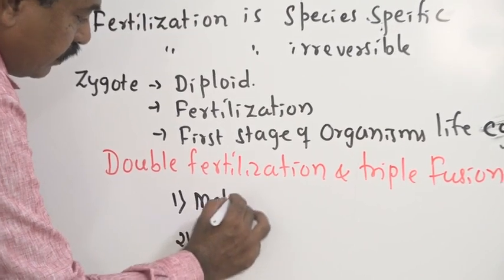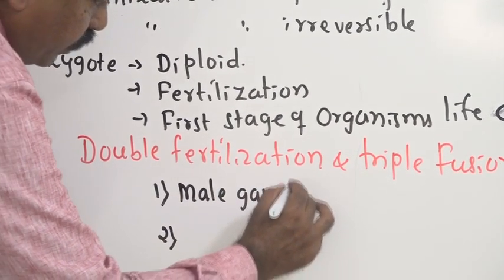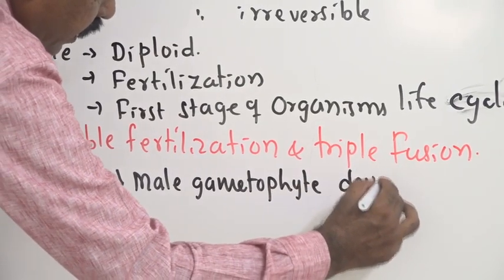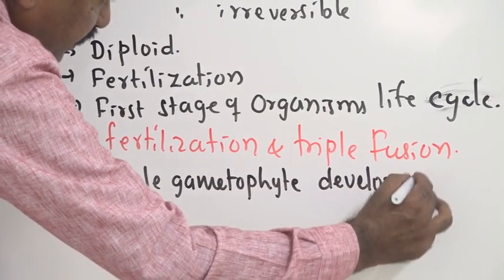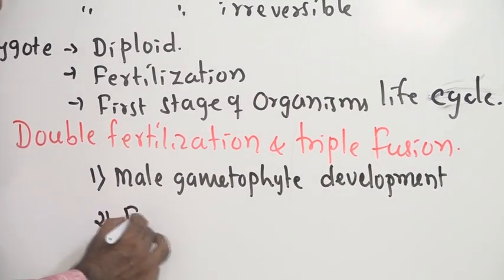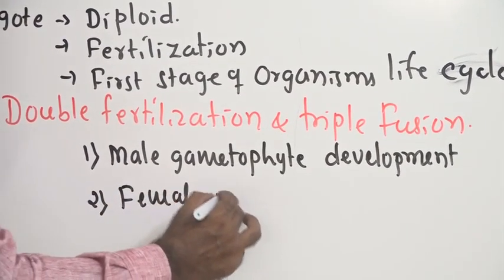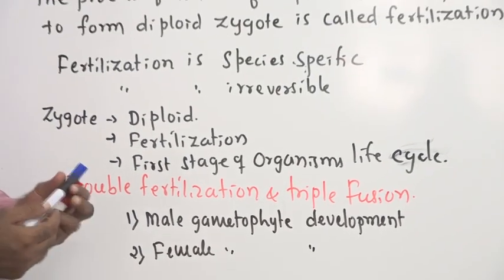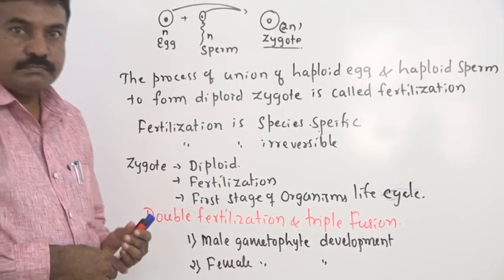One is male gametophyte development, where up to sperm you have to explain in brief, and female gametophyte development, and later we consider double fertilization and triple fusion.